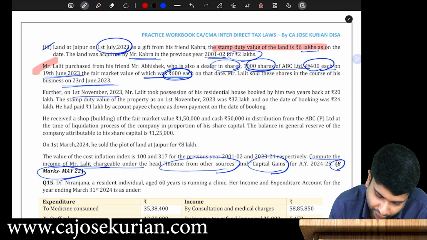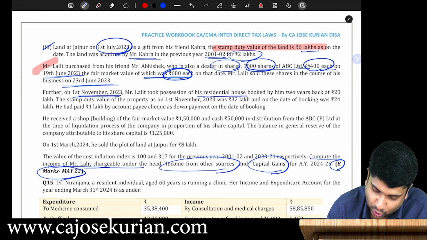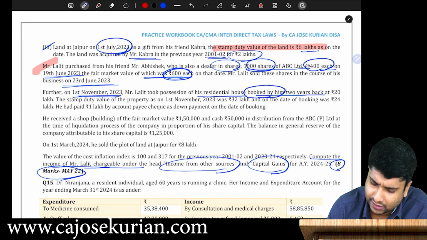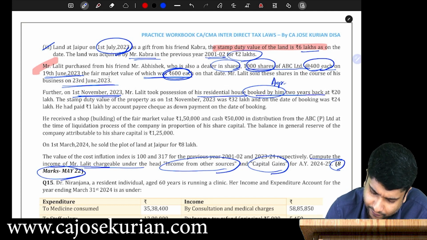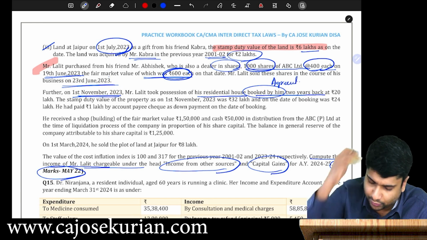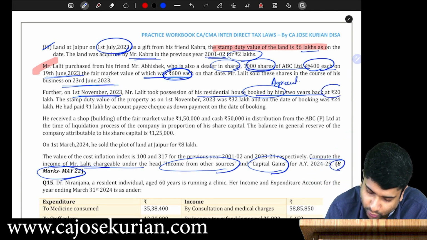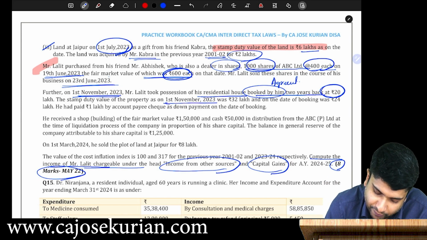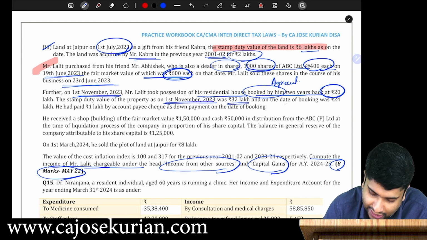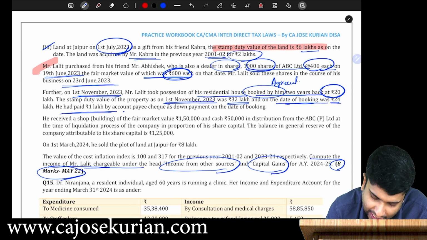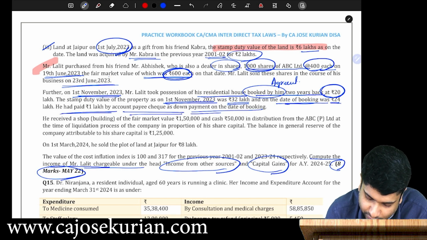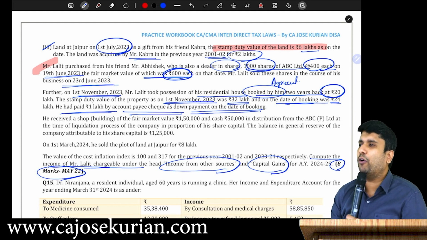Further on, 1st November 2023, Mr. Lilith took possession of his residential house, booked by him 2 years back. What do you mean by booked by him? It's a kind of an agreement. Agreement you have made 2 years back, at what value? 20 lakhs. The stamp duty value of the property as on 1st November 23 was 32, and on the date of booking, it was 24. He paid 1 lakh by account payee cheque as down payment on the date of booking. So you tell me what is the actual consideration?